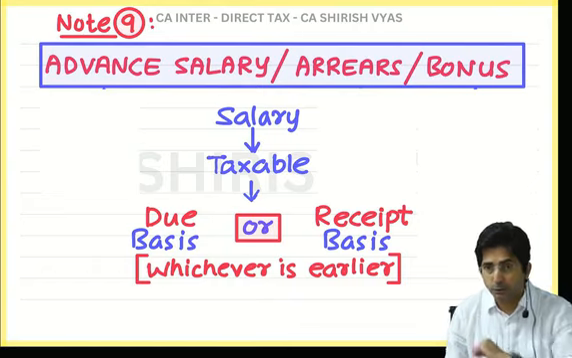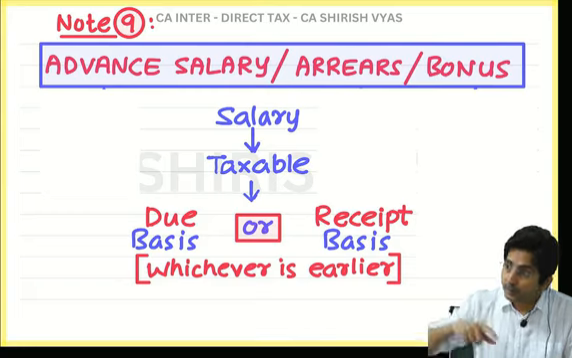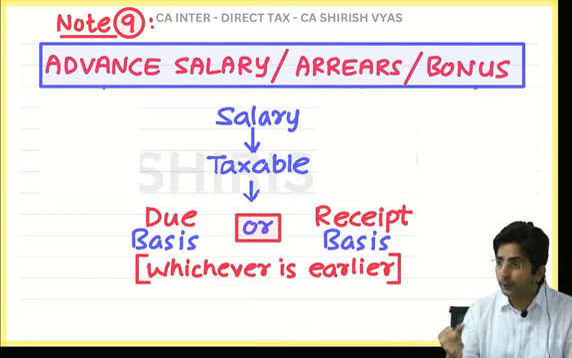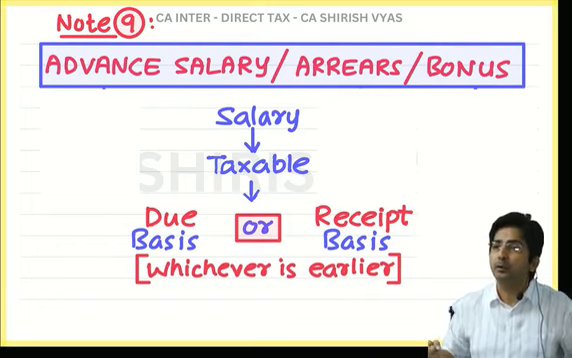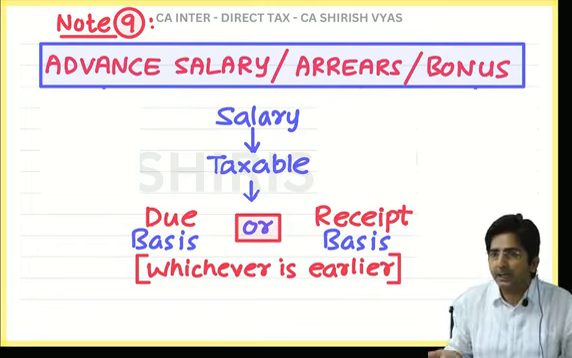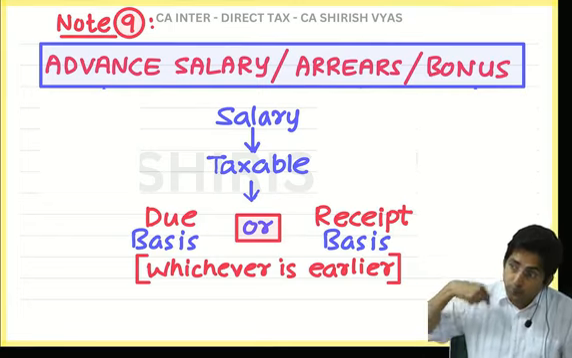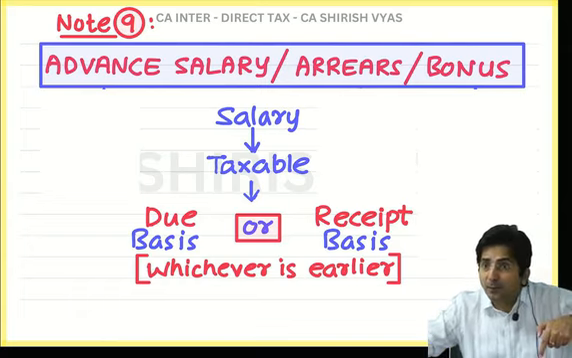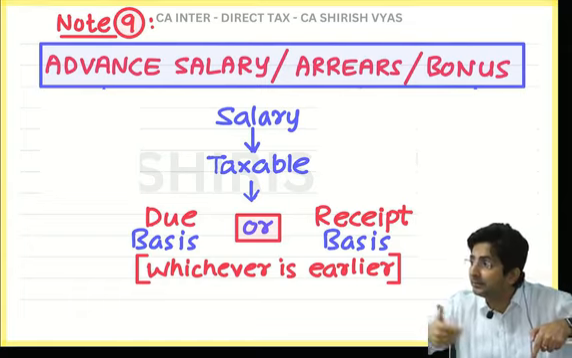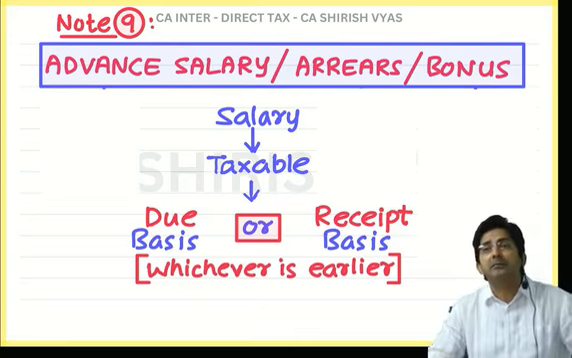So tell me, based on this rule, if you think advance salary will become due next year. See, due means right to receive. When do you have the right to receive? Next year. See, salary of next year you have got right to receive in next year. So it will become due next year. But if you receive now, so whichever is earlier, next year or now? Now. So you have to pay the tax now.